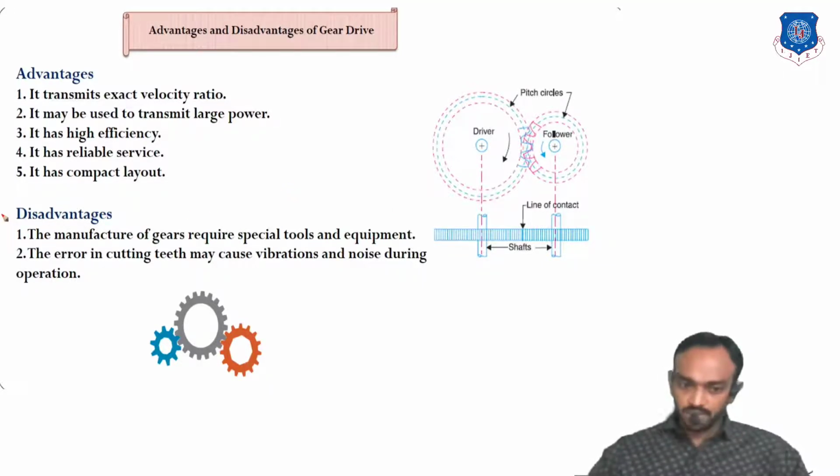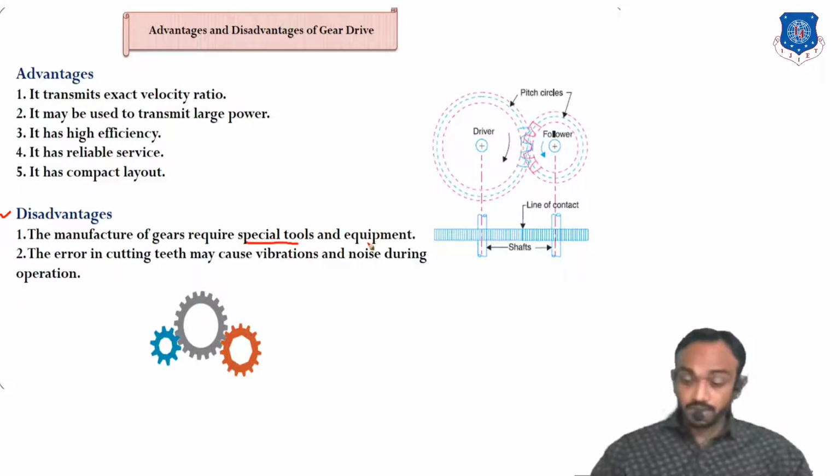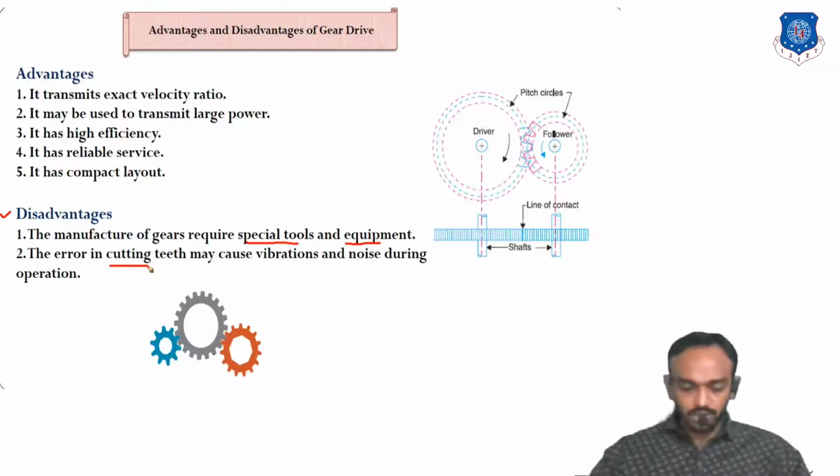But there are some disadvantages. Manufacturing of a gear requires special tools. It is costly, and very skilled labor is required for manufacturing the gears. If there is a minor error in gear manufacturing, vibration and noise are generated, and that makes the working environment very difficult.